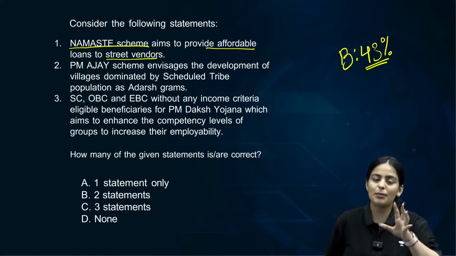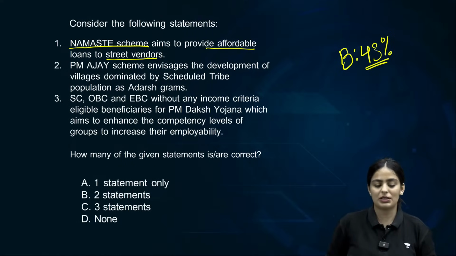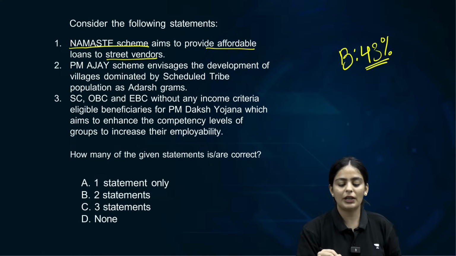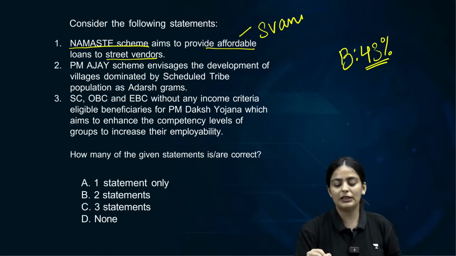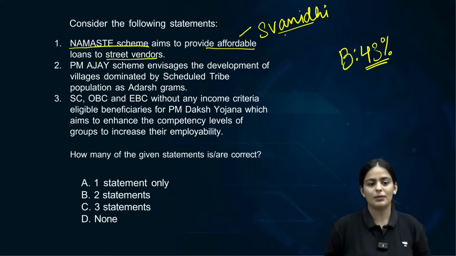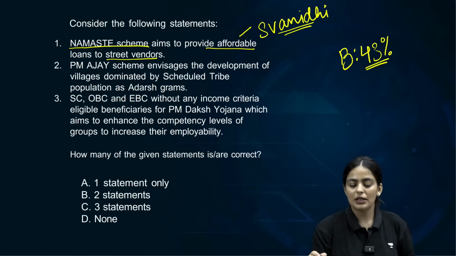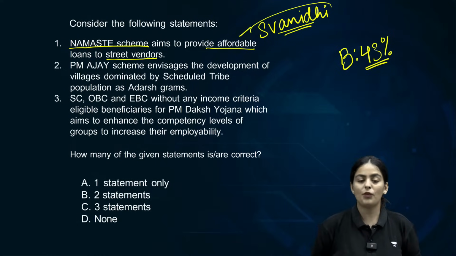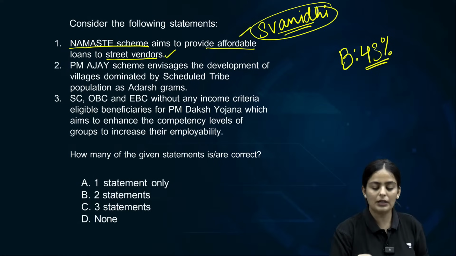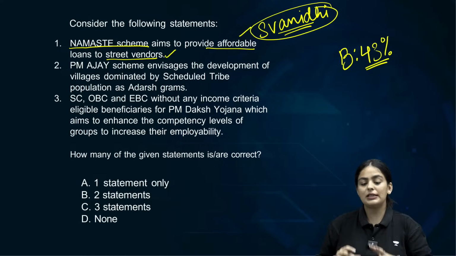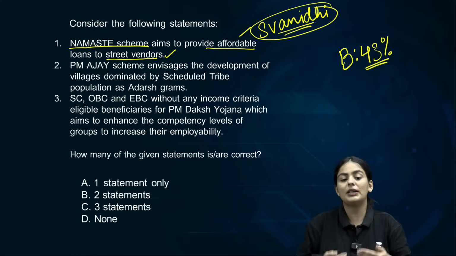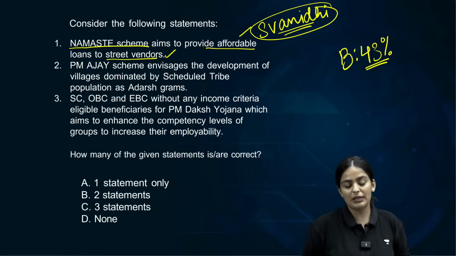If Namaste scheme is providing affordable loans to street vendors, what is Swanidhi? What is Swanidhi scheme doing? We've changed the objectives of the scheme. So one is wrong because the objective of providing affordable loans to street vendors and small shopkeepers is the objective of the PM Swanidhi scheme and not the Namaste scheme.